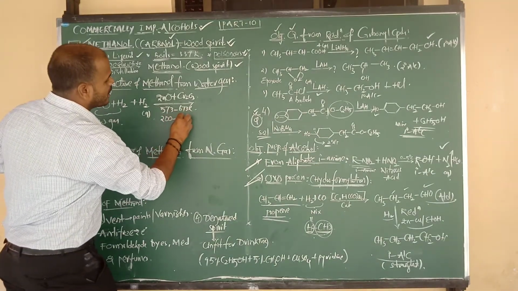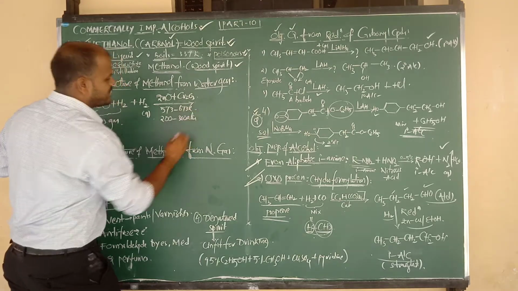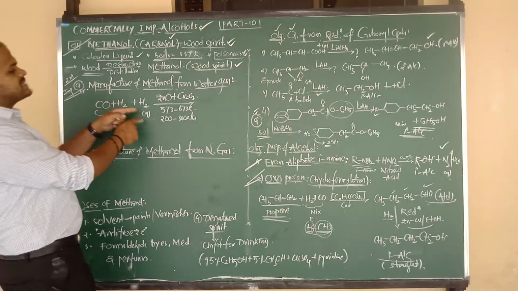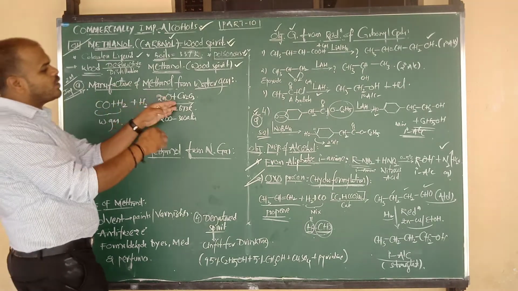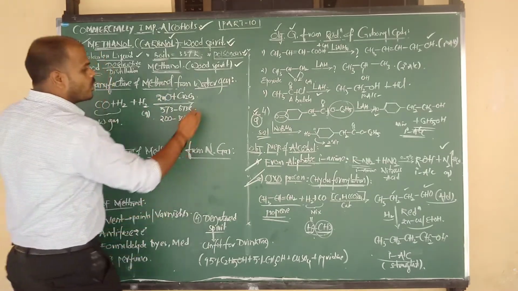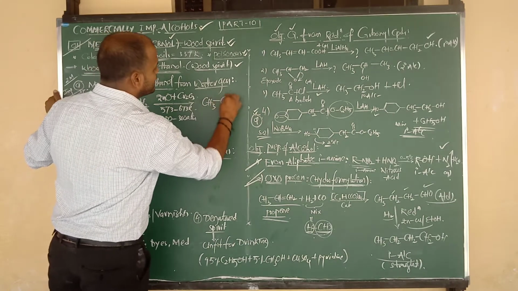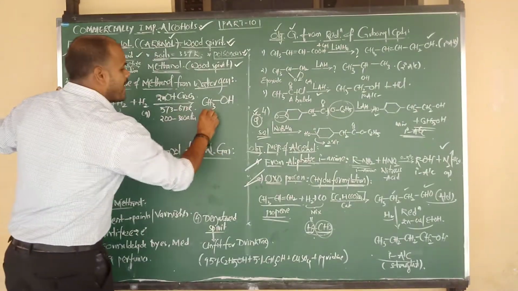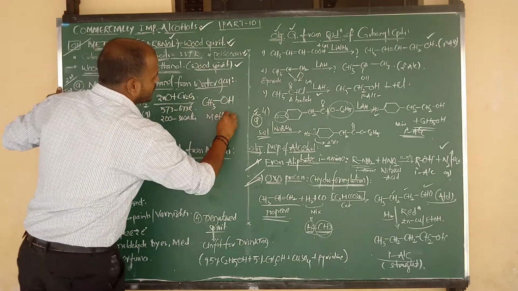The optimum pressure is 200 to 300 atmosphere. In presence of these three suitable conditions, water gas mixed with hydrogen and passed over the mixture of ZnO plus Cr2O3 gives the product methanol, or we can say methyl alcohol. Automatically the balancing is over. If you want, you can check.